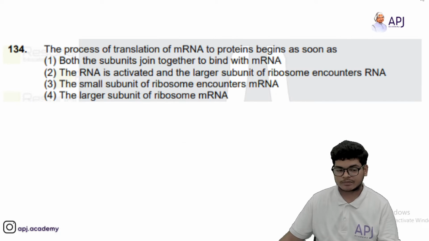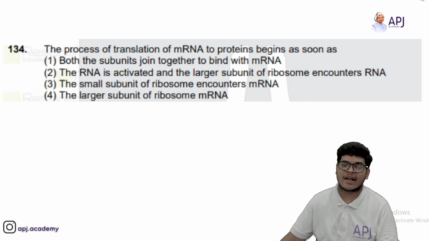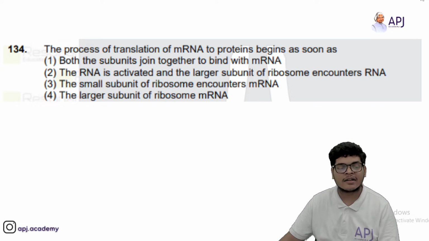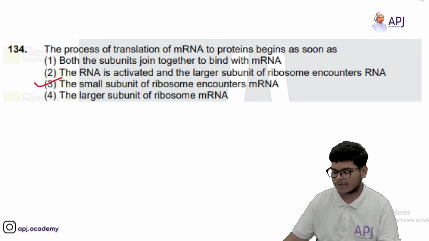Then we have the process of translation of mRNA to proteins began as soon as both the subunits join together to bind with mRNA. The RNA is activated and the larger subunit of ribosome encounters RNA. The small subunit of ribosome encounters mRNA, a larger subunit of ribosome mRNA. So the answer should be the third option.